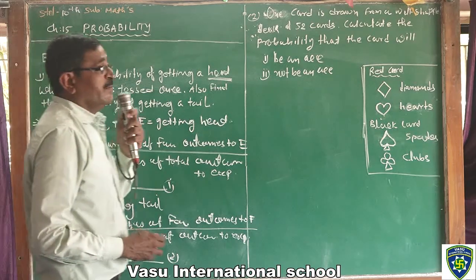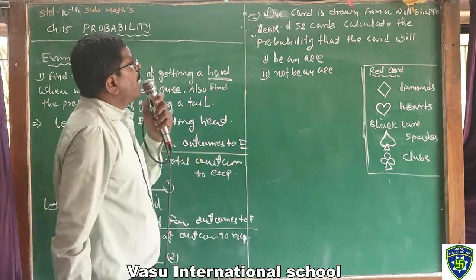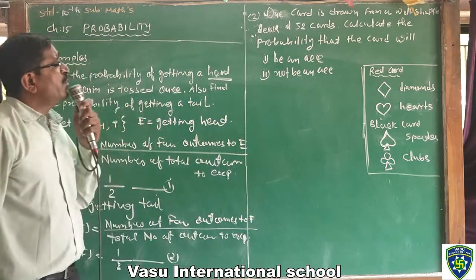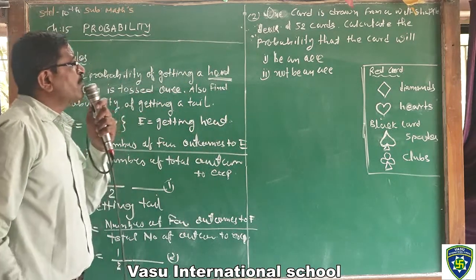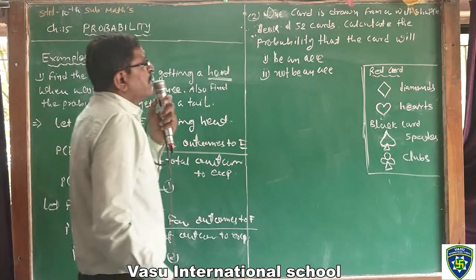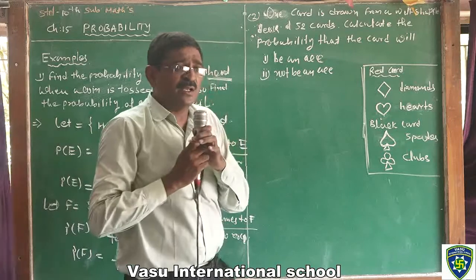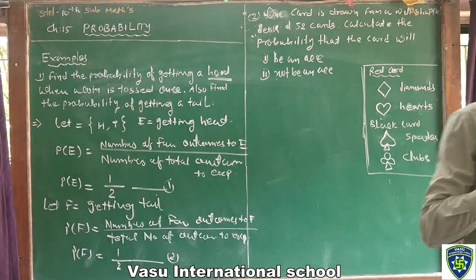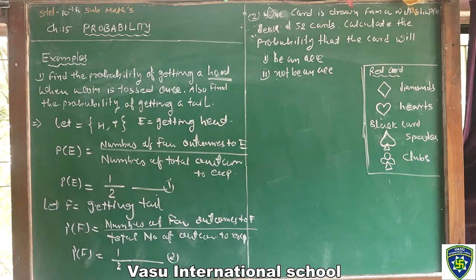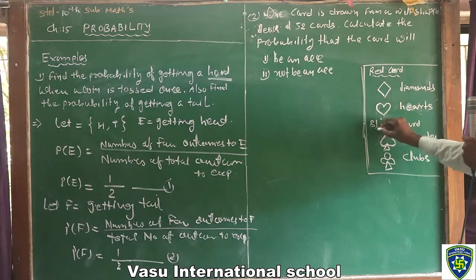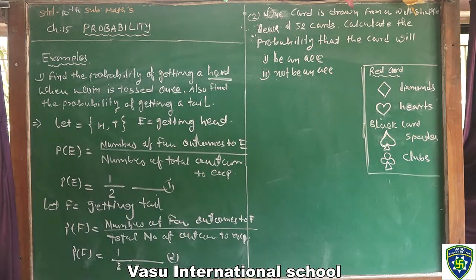Now, the second one. One card is drawn from a well-shuffled deck of 52 cards. Calculate the probability that the card will be an ace and not be an ace. Everybody knows about cards, a deck of 52 cards. We have two color cards, red cards and black cards.